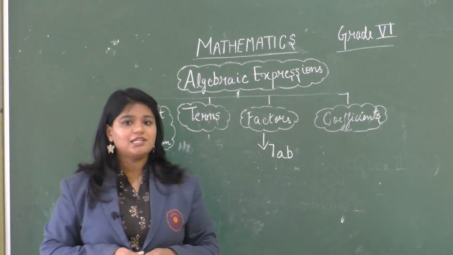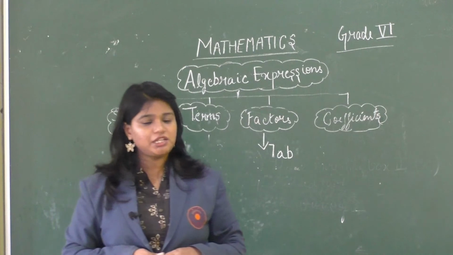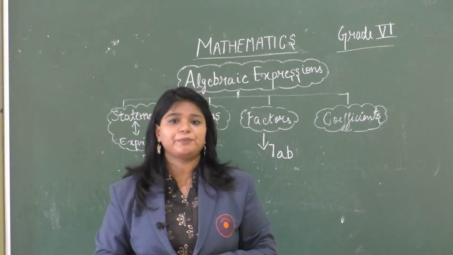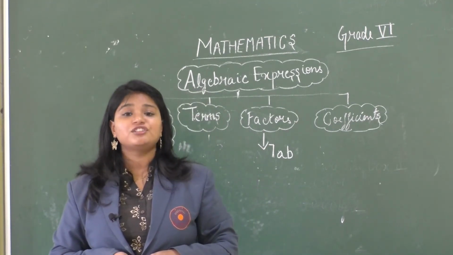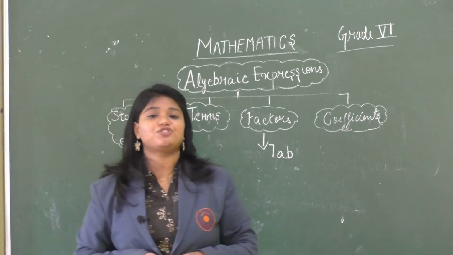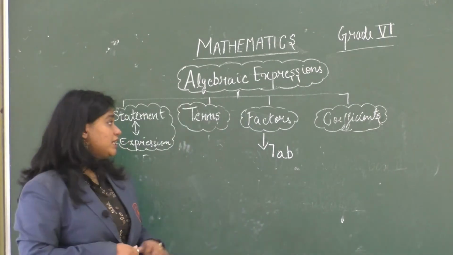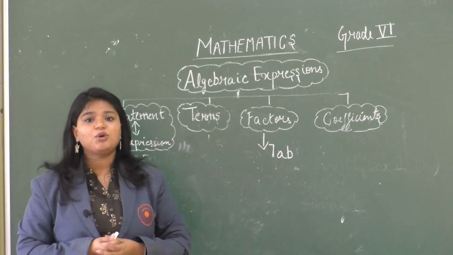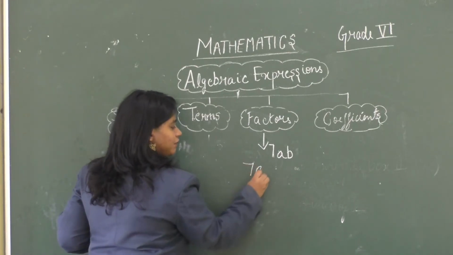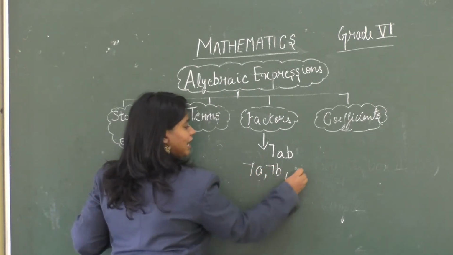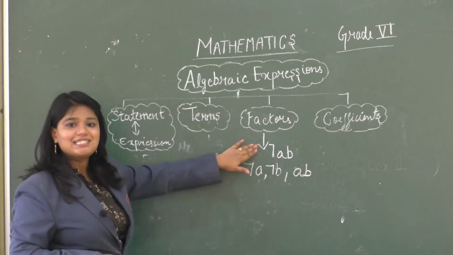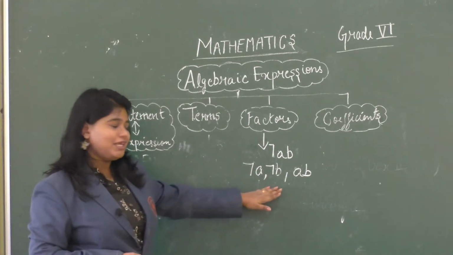Now after terms, let's talk about factors. You have already studied about factors and multiples, right? Like we find the factors of a number. For example, factors of 10 will be 2 and 5. Yes, you are correct. Similarly, we can also find the factors of an algebraic expression. Here, I have taken an example of 7ab. Now, what will be the factors of 7ab? Let's write it. It will be 7a, 7b and ab. So, there are three factors for the algebraic expression 7ab, that are 7a, 7b and ab.